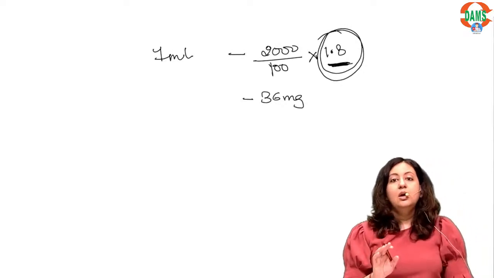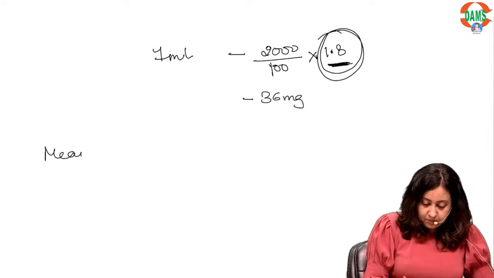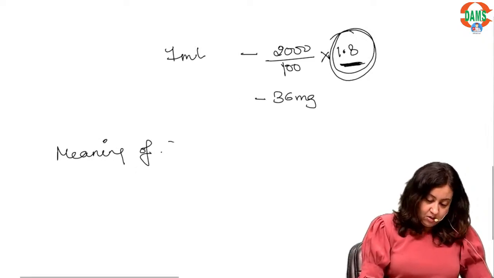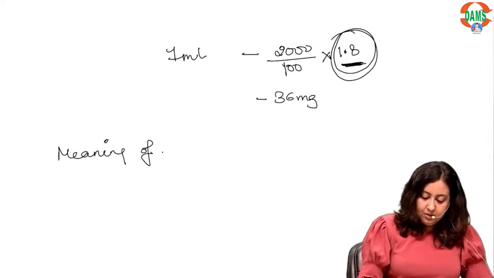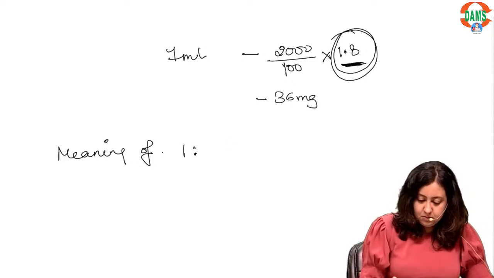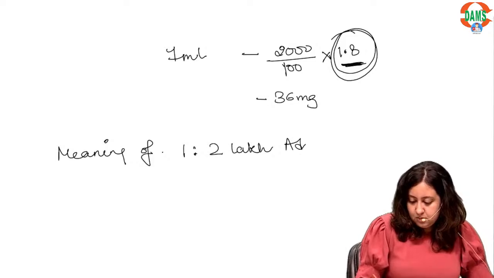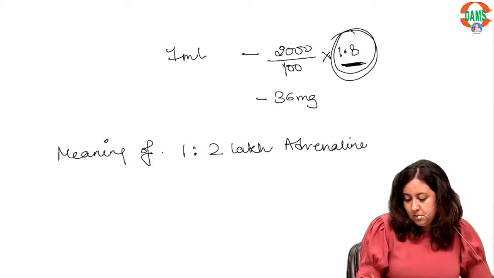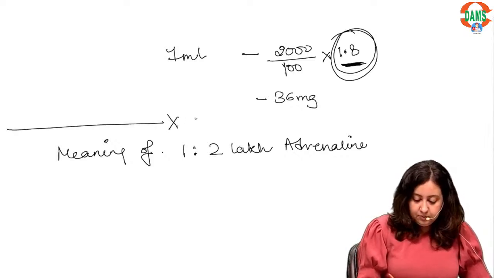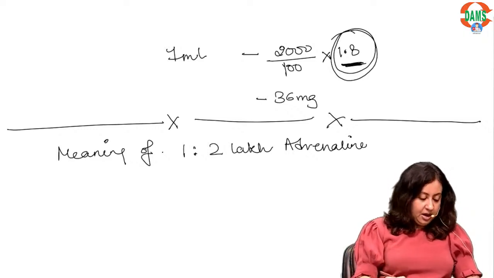Now, what is the meaning of 1:2 lakh adrenaline?